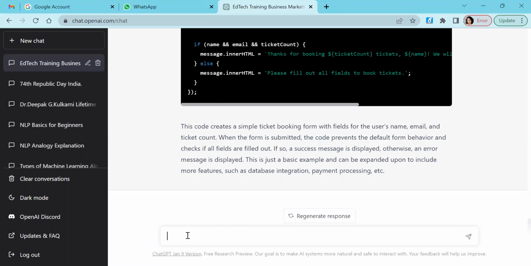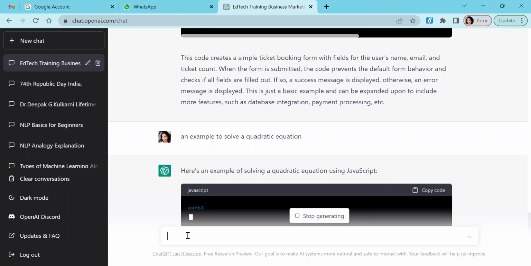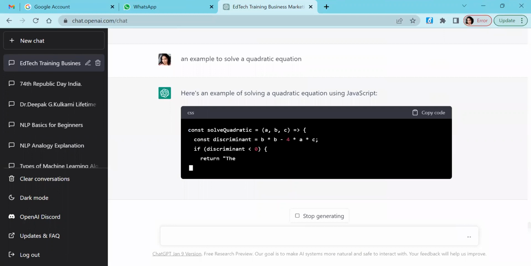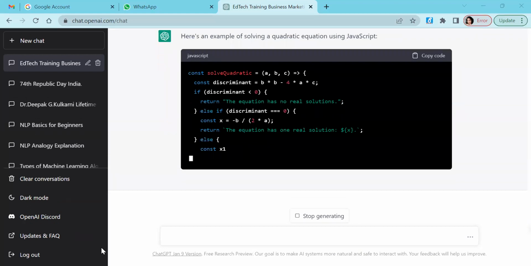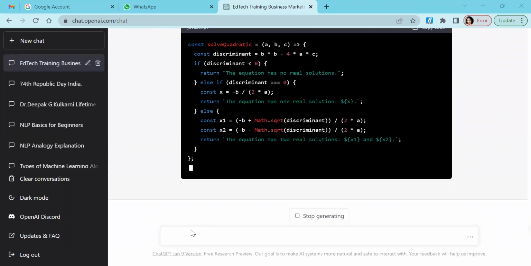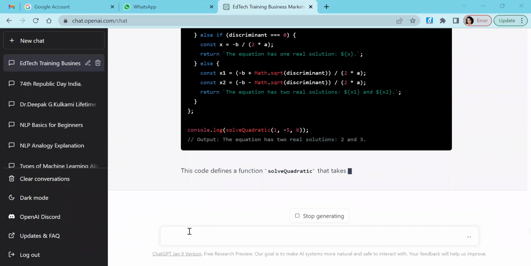Suppose you want an example to solve a quadratic equation. Okay, we can see that it took it as solving the quadratic equation with respect to JavaScript. That means it has memory of the previous chat. So we have to be very specific in asking.